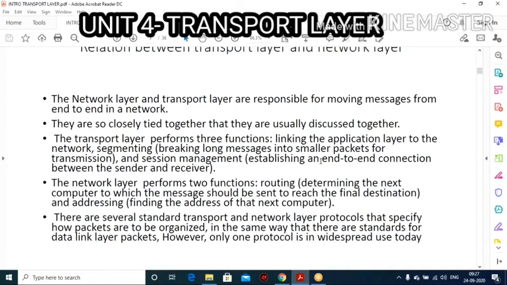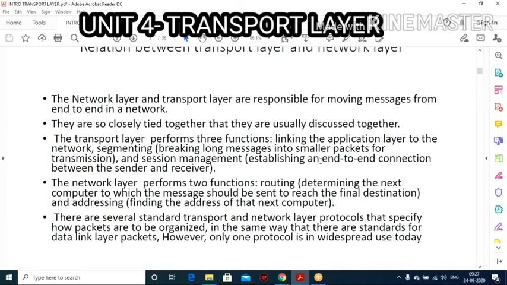Routing helps determine the best path to transfer your packet from source to destination. The best path will be selected by the router, right? So routing plays a major role in the network layer.